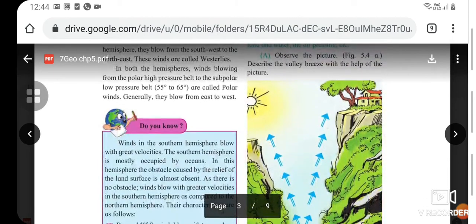In both the hemispheres, winds blow from the polar high pressure belt to the subpolar low pressure belt, that is 55° to 65°. They are called the polar winds. Generally, they blow from east to west.